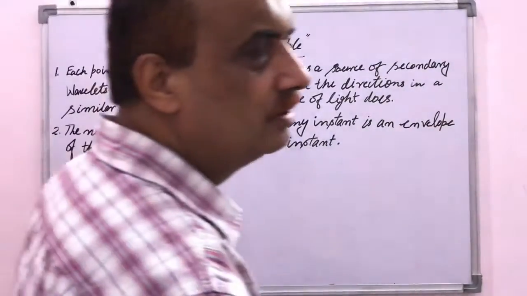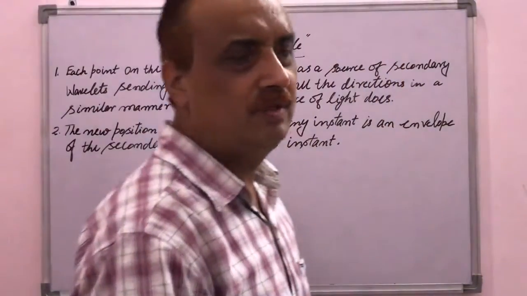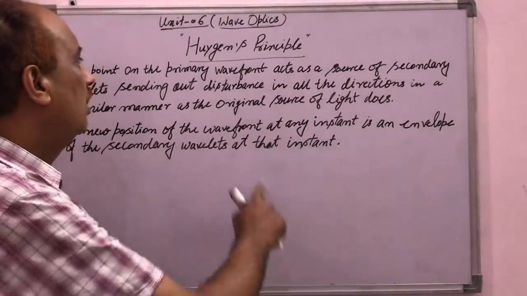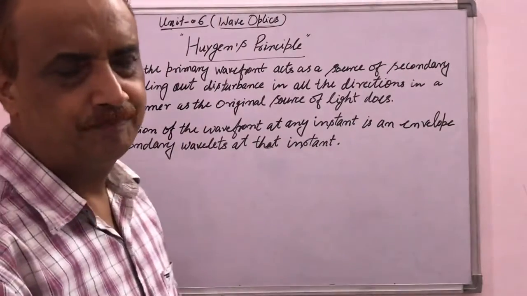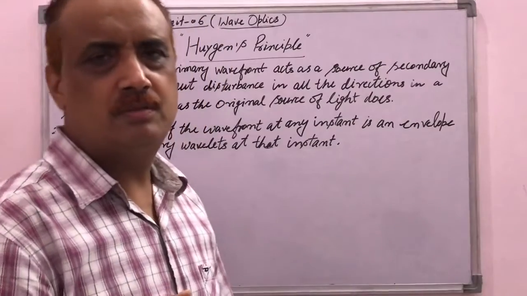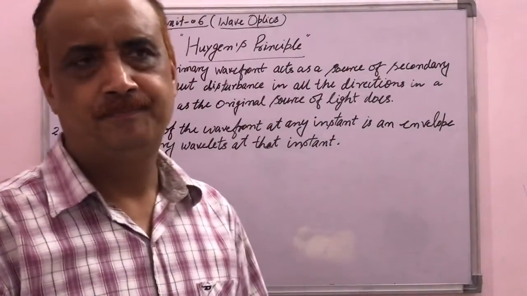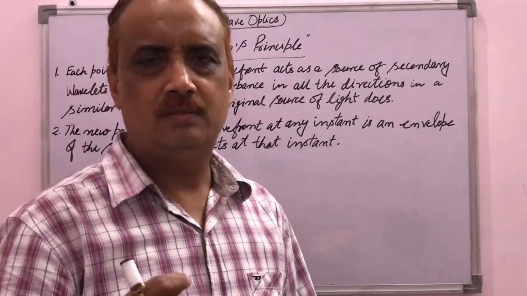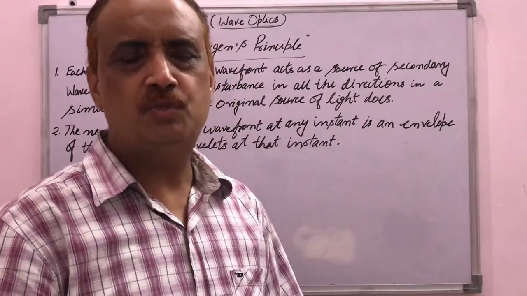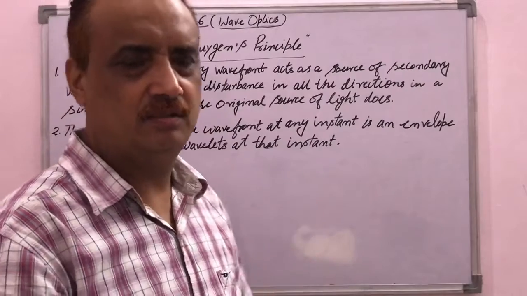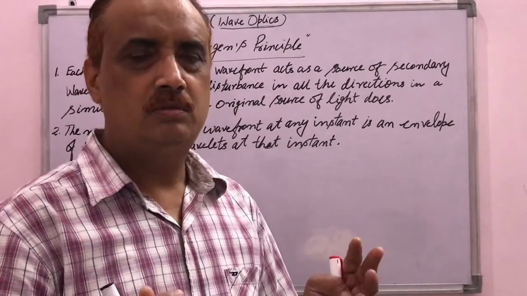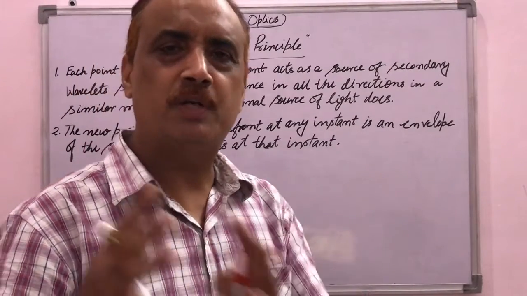Okay students, now in this video we will discuss the Huygens principle. Huygens principle is based on the geometrical construction and the assumptions given by the scientist Huygens about how light spreads in the medium.